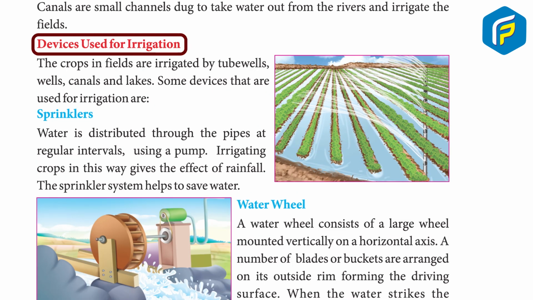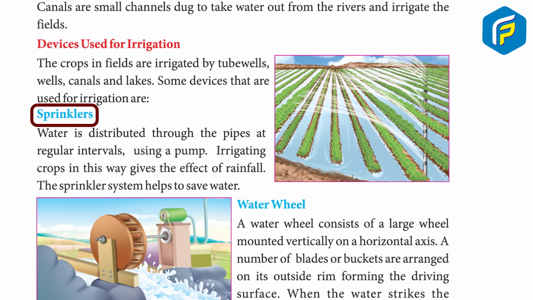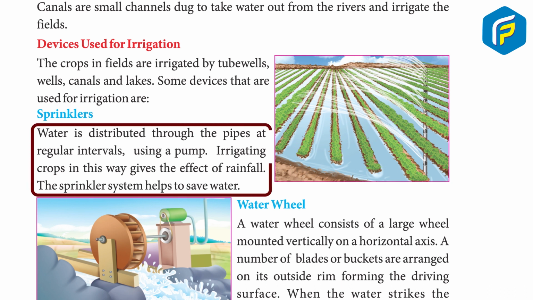Devices used for irrigation. The crops in fields are irrigated by tube wells, canals and lakes. Some devices that are used for irrigation are sprinklers. Water is distributed through the pipes at regular intervals using a pump. Irrigating crops in this way gives the effect of rainfall. The sprinkler system helps to save water.